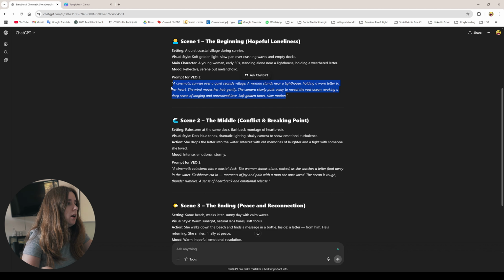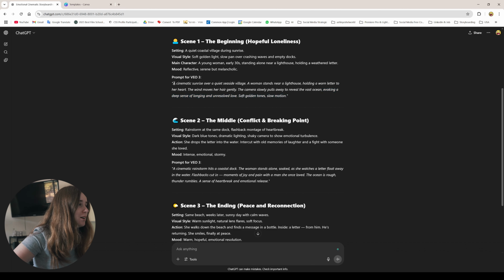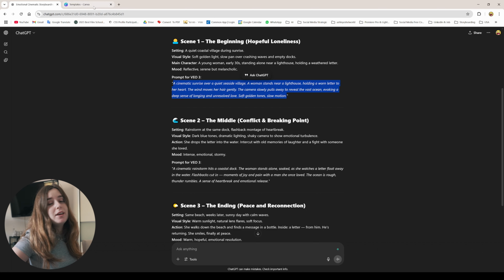Let's read that prompt. A cinematic sunrise over a quiet seaside village. This is very detailed. A woman stands near a lighthouse, holding a worn letter to her heart. The wind moves her hair gently. The camera slowly pulls away to reveal the vast ocean, evoking a deep sense of longing and unresolved love. Soft golden tones, slow motion. This is gonna be very emotional. I'm gonna copy that, and we're gonna head to the Canva website.